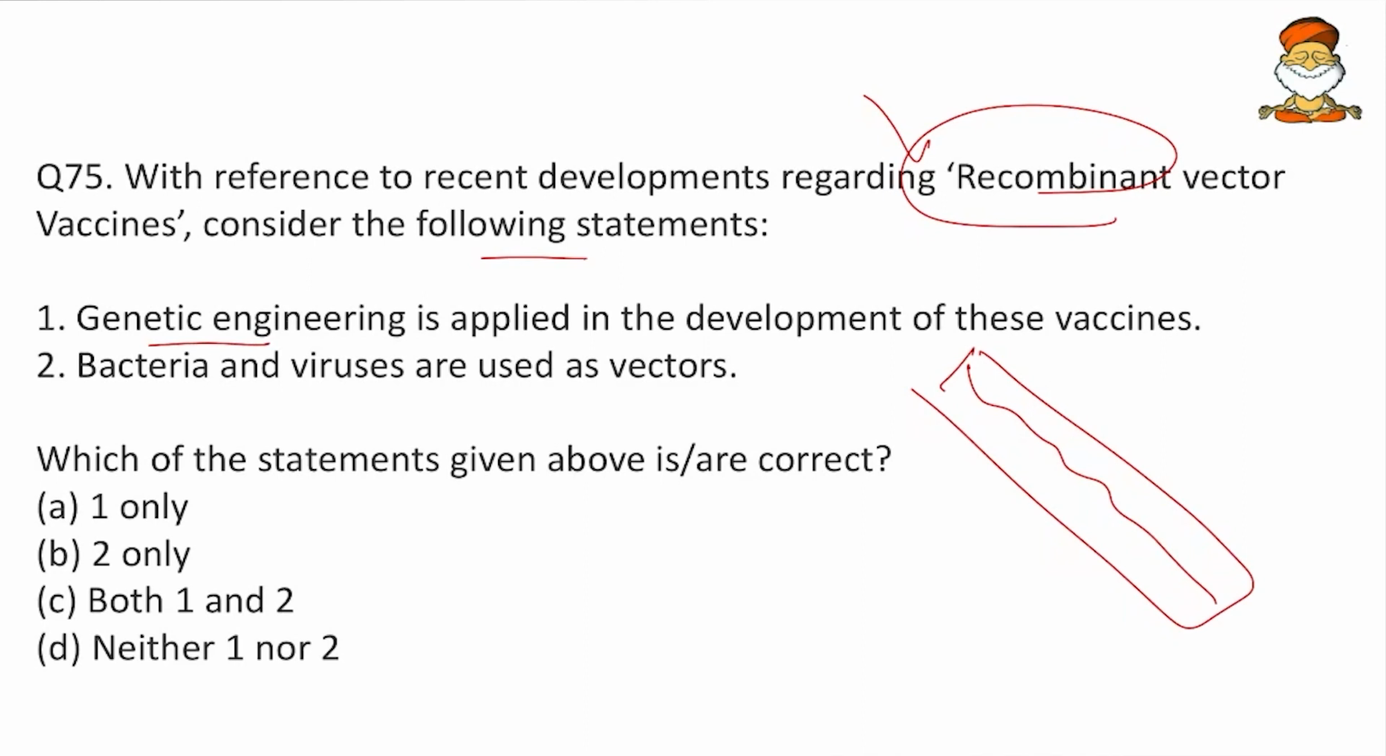So we will take a guess here. And then bacteria and viruses are used. As friends, we know that the Escherichia coli and then the bacteriophages. So the bacteria and virus are used as vectors because they have plasmids. So the second statement is a very basic one. So we go with both 1 and 2 as the answer.